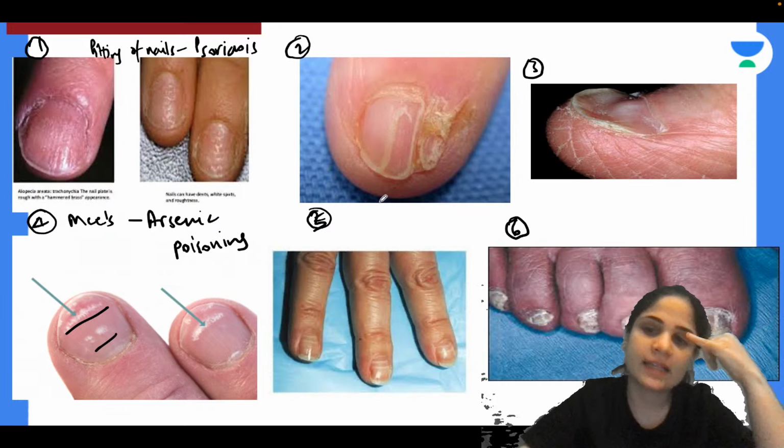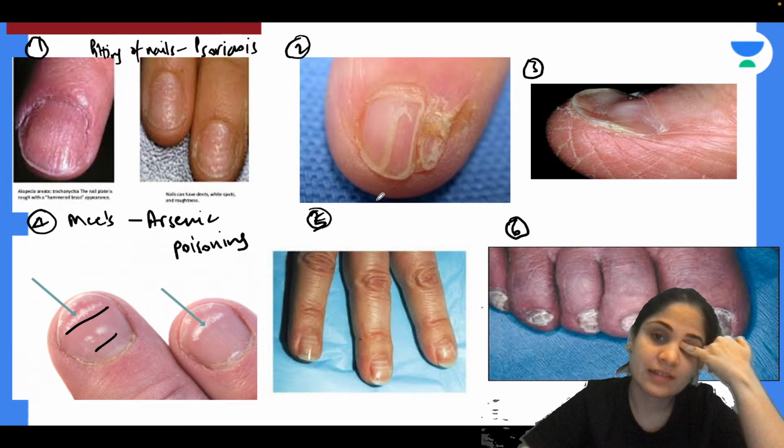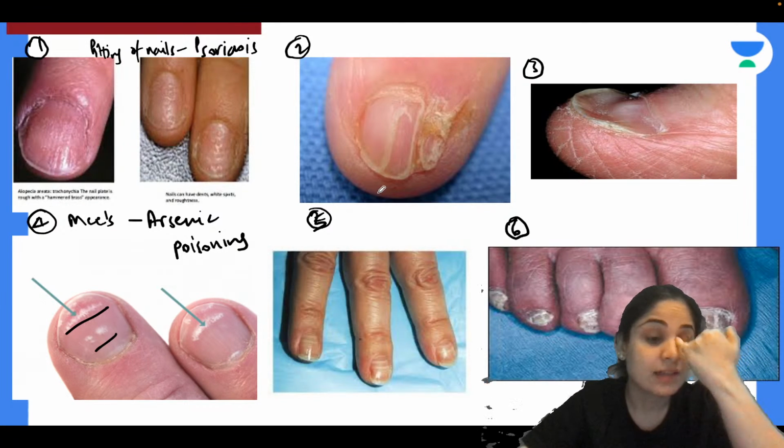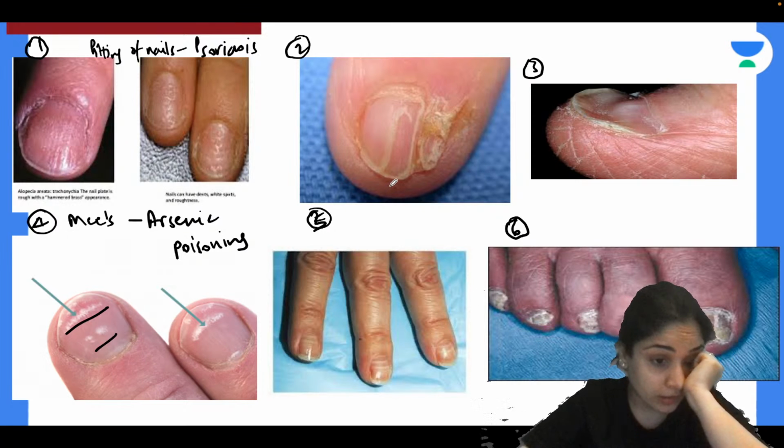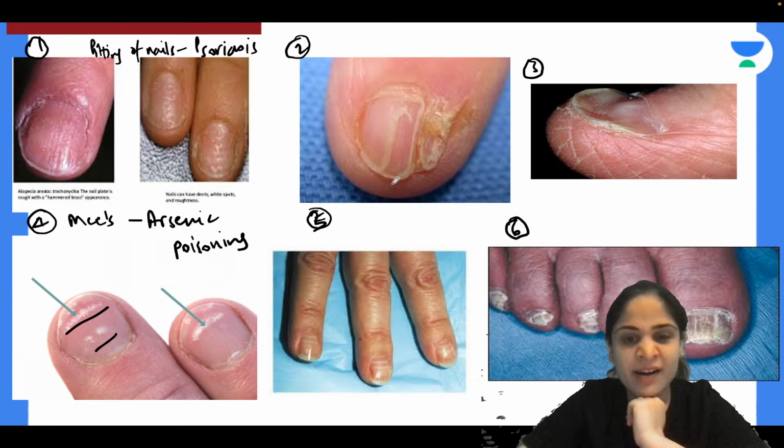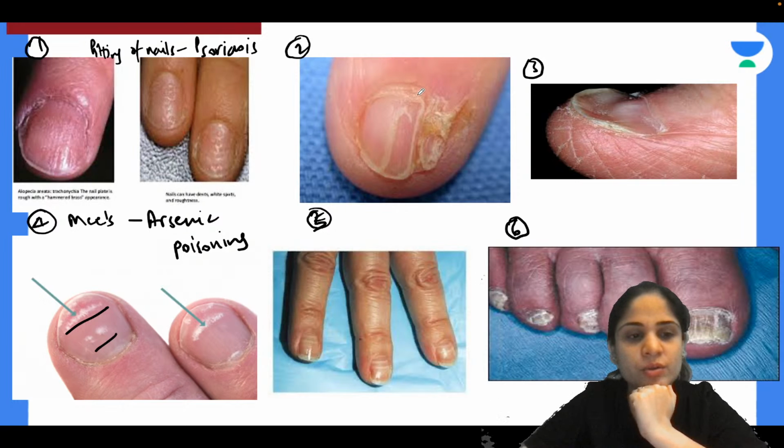Three is not koilonychia. Okay, tell me about 2. 2 is very easy.